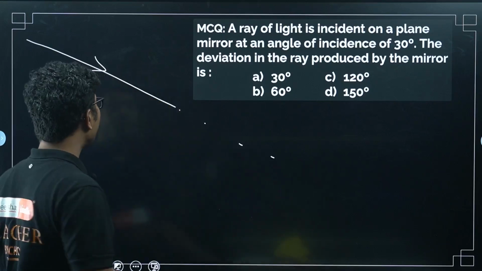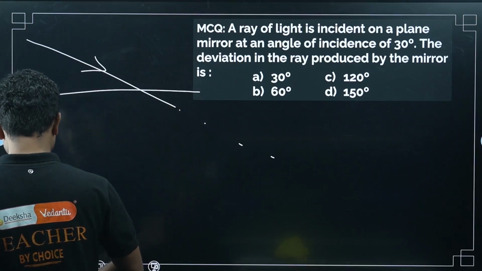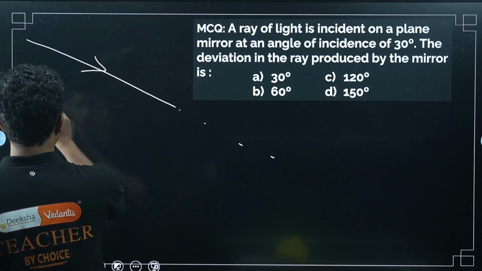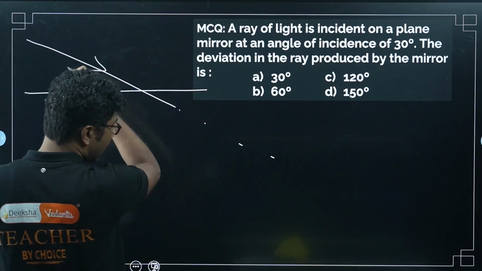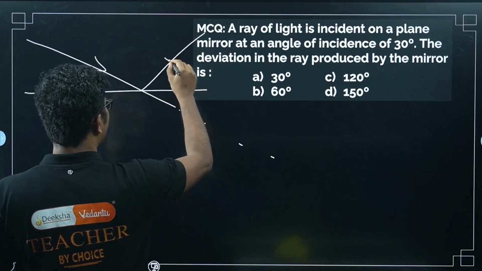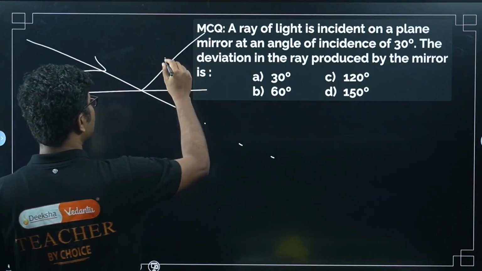Now if you place a simple plane mirror in its path, it will no longer continue to move in this direction. It will be reflected in some direction according to the law of reflection, we know that.